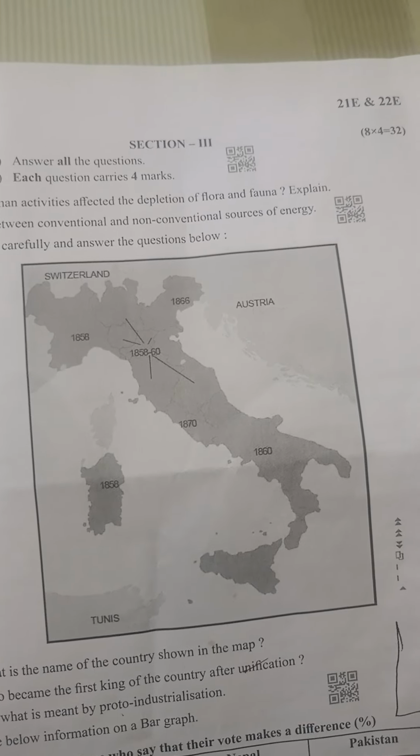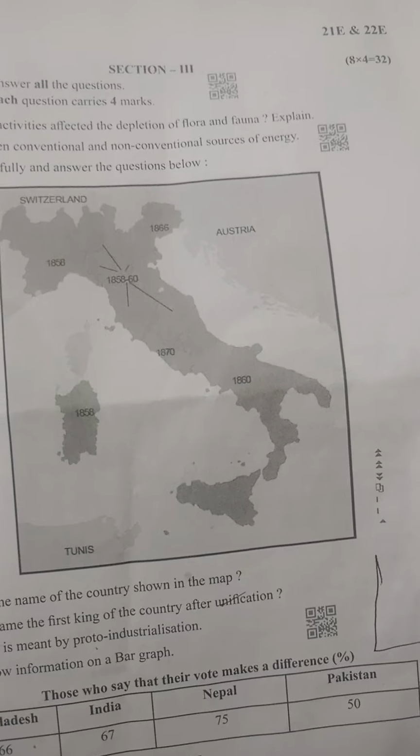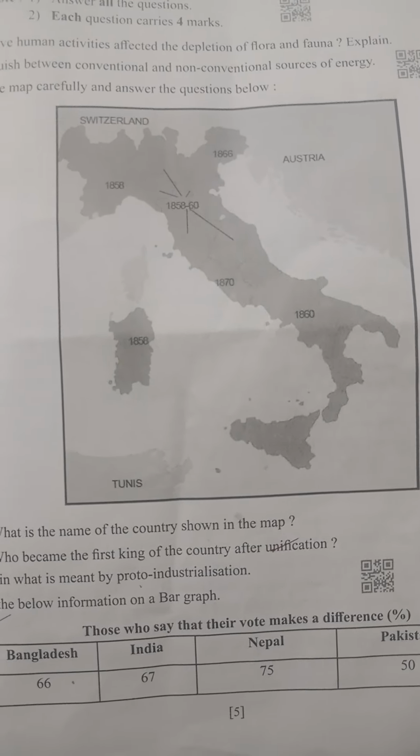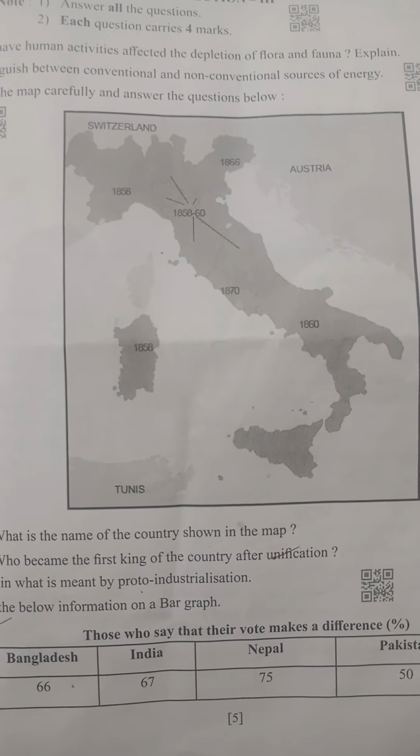Next, explain what is meant by proto-industrialization. It was a phase before large-scale development of industries. People made goods at home in small workshops. People made goods in villages, worked for merchants who gave them raw materials.